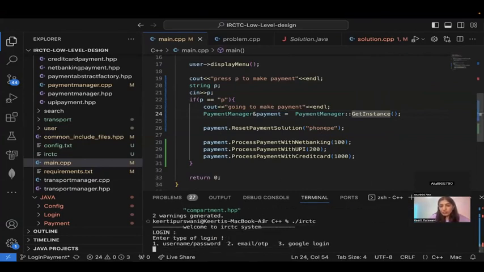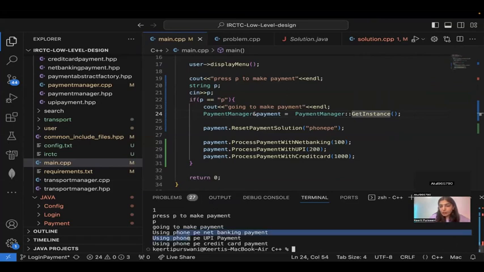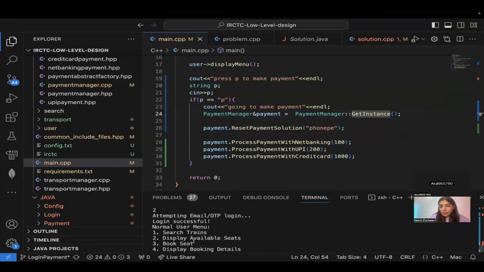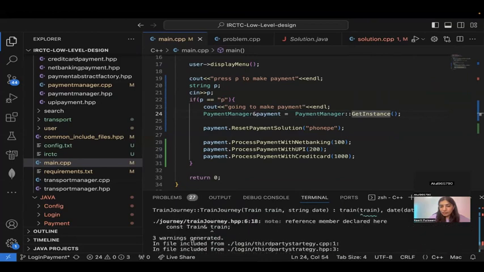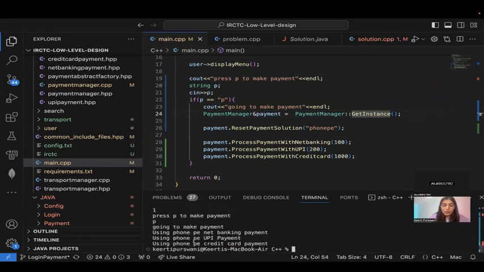So see, I just changed to PhonePe, like from the admin, suppose I changed from Razorpay to PhonePe. So now I'm just creating the classes. Why am I using factory pattern? Just to create the classes. Okay. And this again, is this now it is PhonePe. Earlier it was Razorpay, correct? Earlier it was Razorpay, now it is PhonePe. I just changed that.